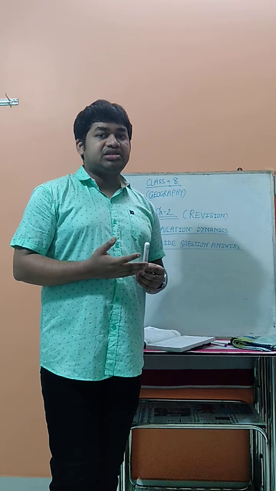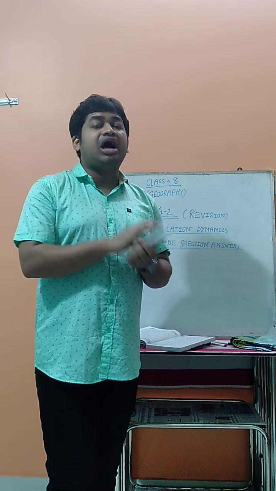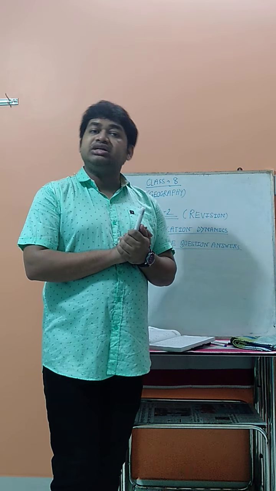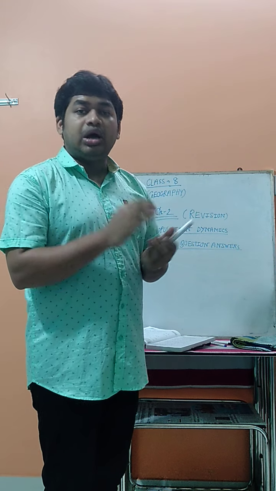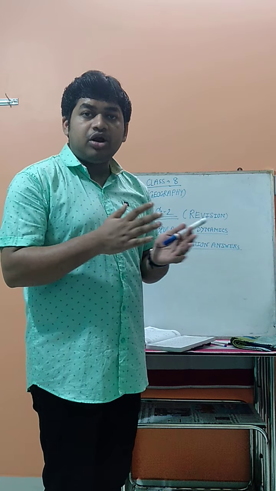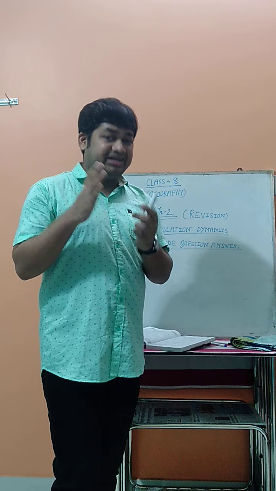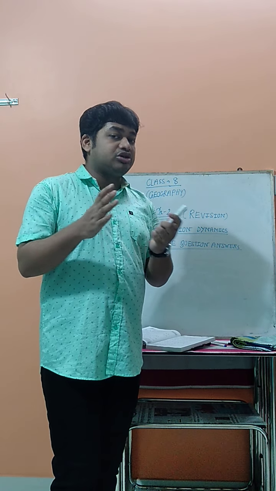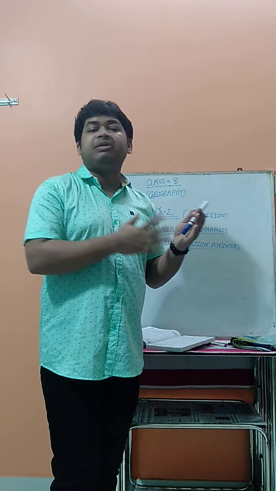Now the next is the death rate. How many people die per thousand people is known as the death rate. Death rate means how many people have died. So if the death rate increases, the number of people decreases.